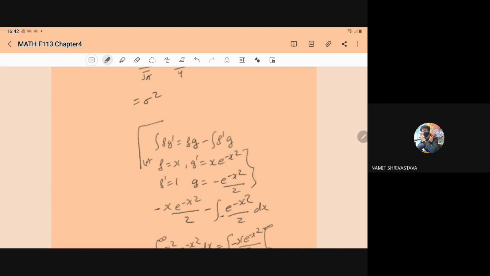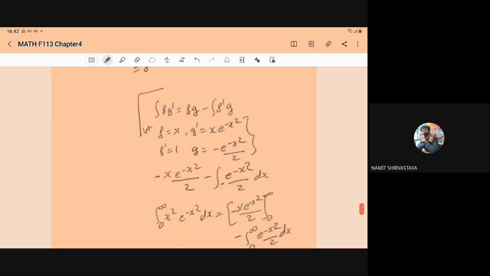When we put x square equal to t, 2x dx is equal to dt, so it becomes e to power minus t upon 2 dt. So the integral will come minus e to power minus t upon 2. So g is equal to minus e to power minus x square by 2. So when we substitute, our integral becomes f into g, that is x into minus e to power minus x square by 2, minus the integral of f dash, that is 1, into g.